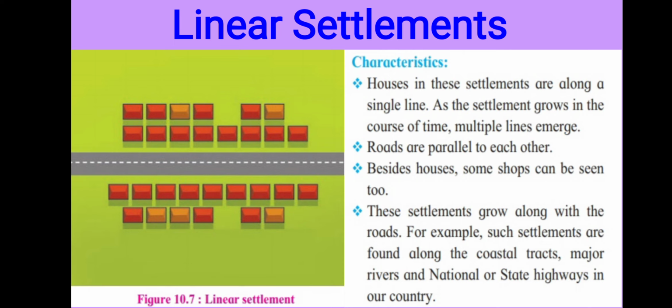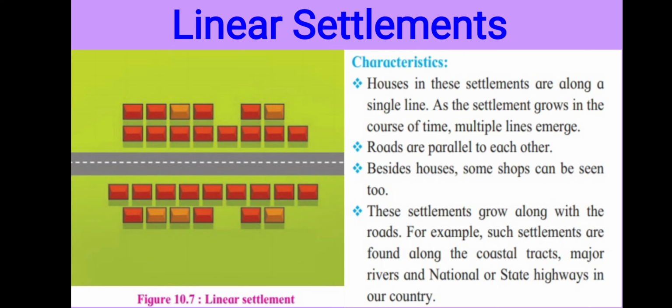Okay. What did we learn in this lesson? Why are settlements important? Settlements means the houses of the people. First the people settled down at one place and started to make his settlements, villages. Due to that he got stability. Afterwards we learned the types of settlements on the basis of development, on the basis of their housing pattern, and on the basis of how they are situated. Okay. Hope you understood this lesson.